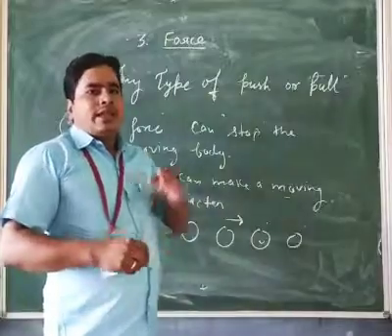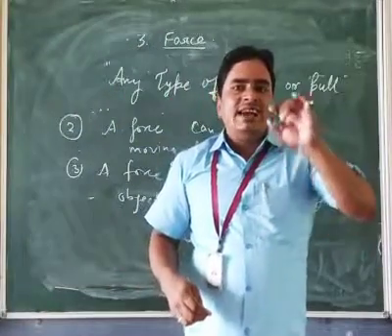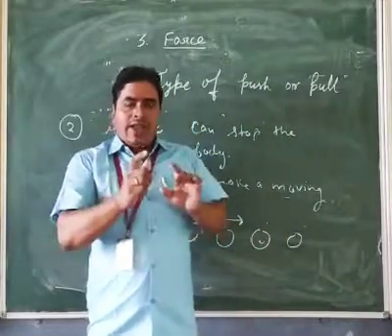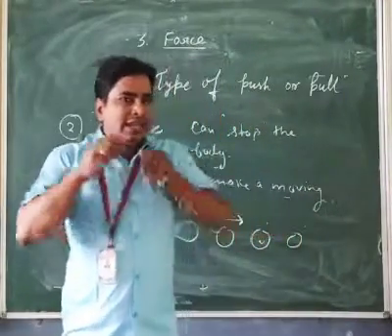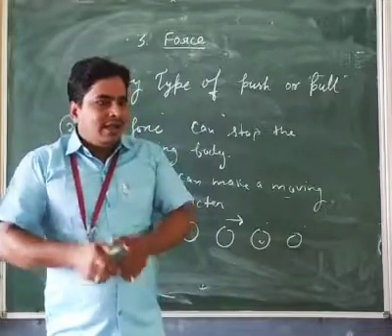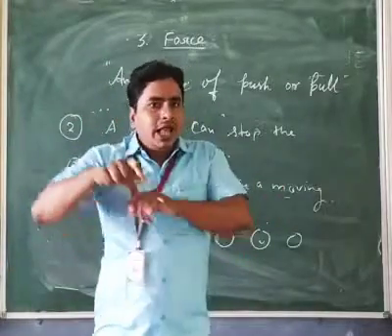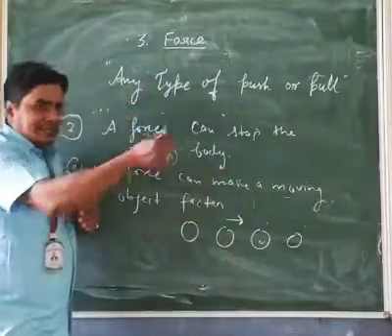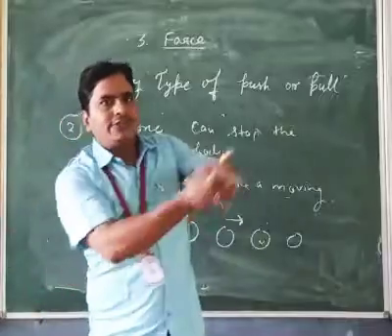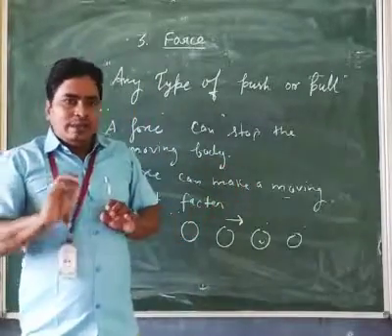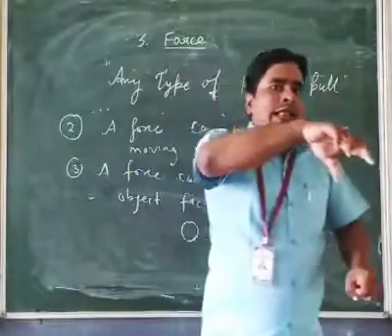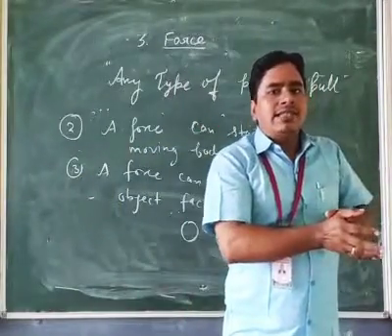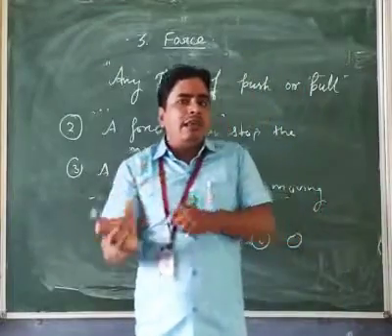Fourth, a force can change the direction of a moving object. For example, when a football player or a cricketer, a batsman, hits the ball, the direction of the ball will change. When the bowler throws the ball and the ball is hit by the batsman, the direction of the ball will change.